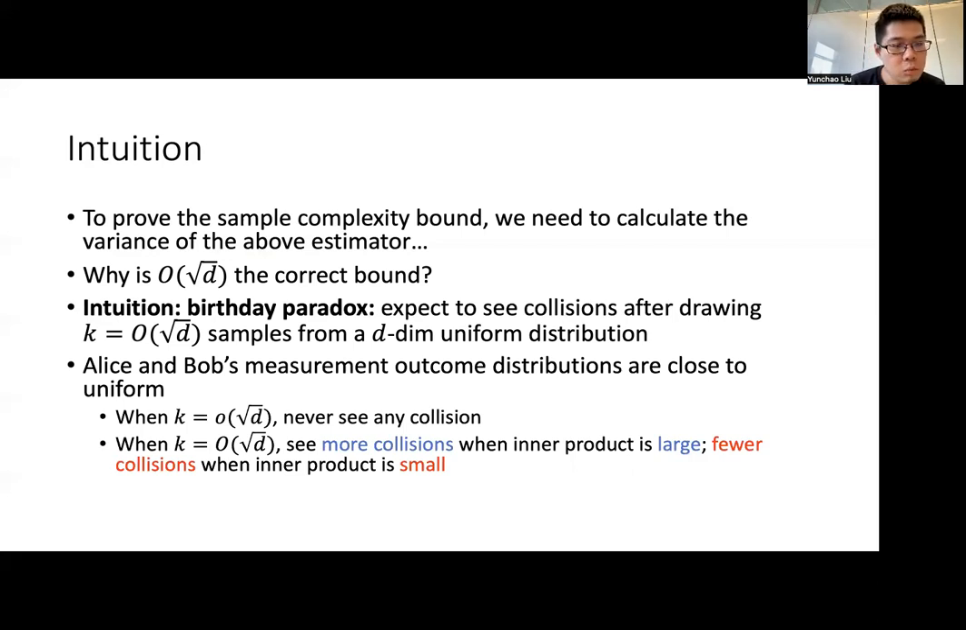However, when the number of samples is on the order of square root D, then Alice and Bob can expect to see more collisions when the inner product between their quantum states is large. And correspondingly, they expect to see fewer collisions when the inner product between their quantum states is small. Therefore, this can be viewed as an estimator for the inner product of their quantum states. And this finishes the proof.